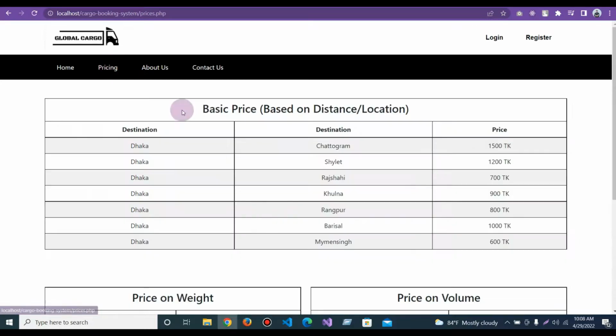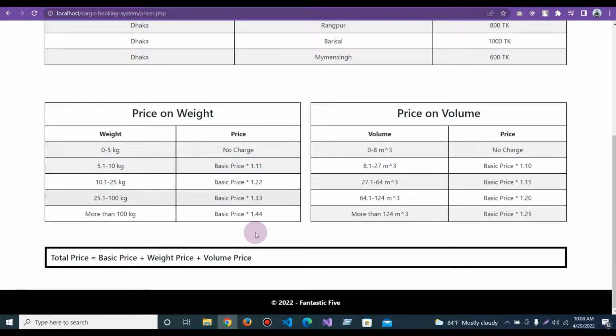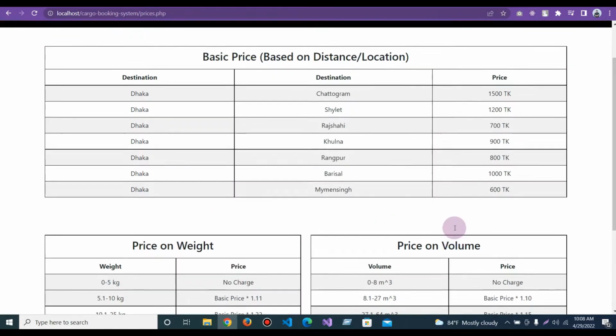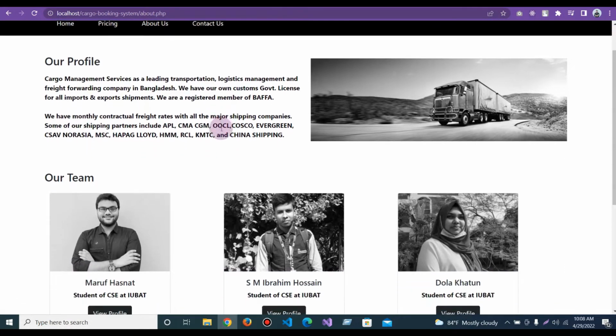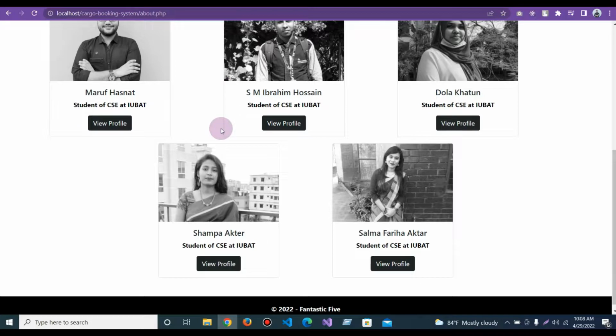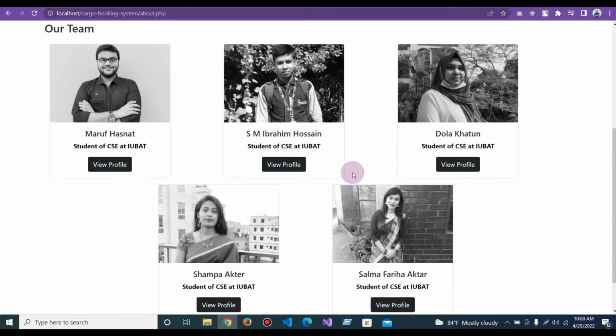Then if I click on pricing, I can see the price of the cargo service, and here I can see the total price based on basic price, weight price and volume price. And if I click on about us, then I can see the about us part of our project, and as it was a group project, I included my other group members also.